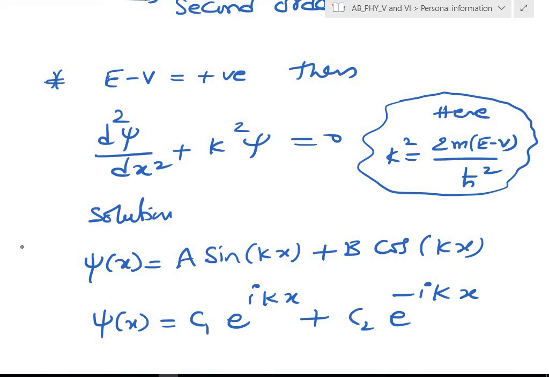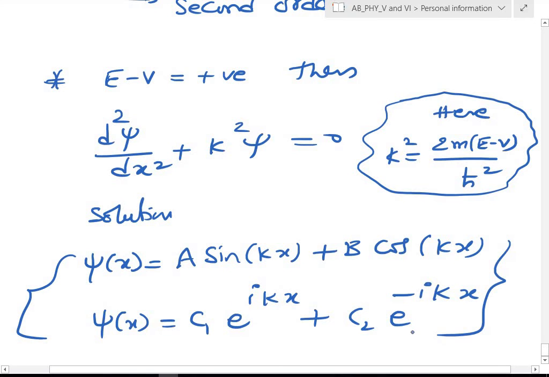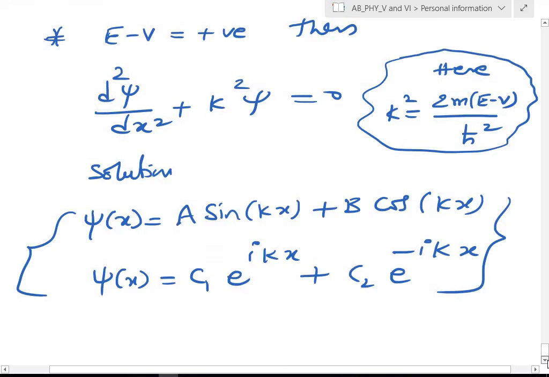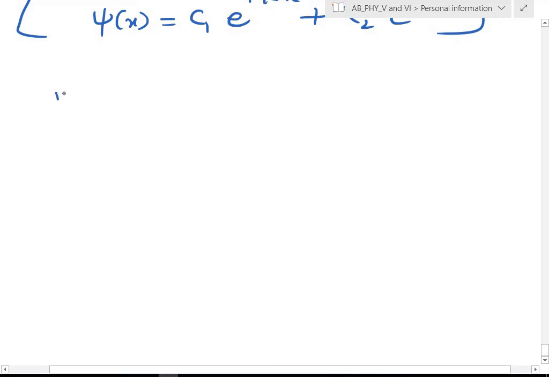Okay, you remember this, solutions will be in this form. Either you take in terms of sine and cos, or you can take in terms of exponentials, with constants c1 and c2 determined from the boundary conditions. Or otherwise, I may have the situation E minus V negative.